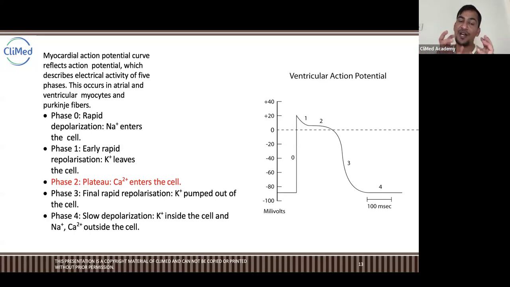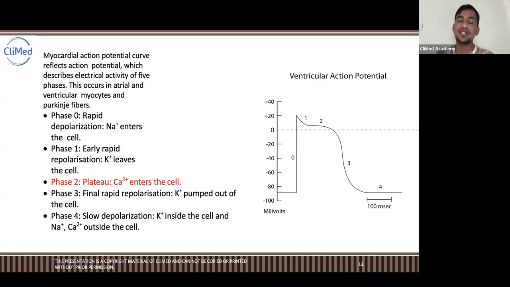So in that contraction phase, why do we need the plateau, or why do we need the stable phase? Because of the calcium inside, we need that stable contraction phase, because the heart needs to pump out the entire blood, or maximum blood. Entire blood means maximum blood out of the ventricles, either to the lungs or to the body, right? So that phase is called the plateau phase, where the heart is stabilized with the contraction and blood is going out completely.